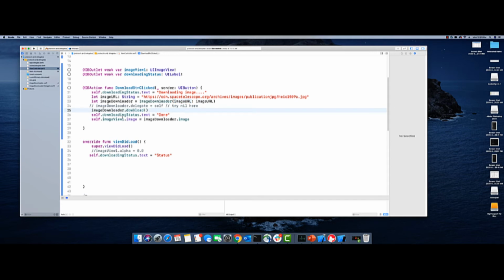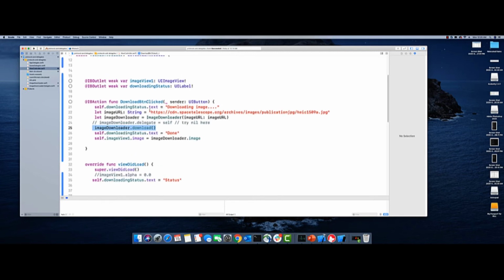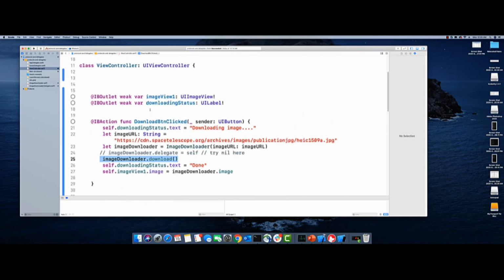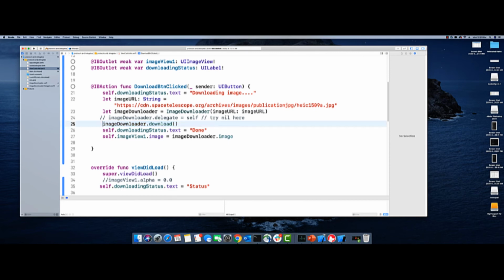Once the downloading is done, the status is set to done, and the image view's image is set to the image. So this block, as you can see, is a blocking call. The UI will be blocked for 10 seconds. The user cannot do anything during these 10 seconds, and I will show you what I mean.